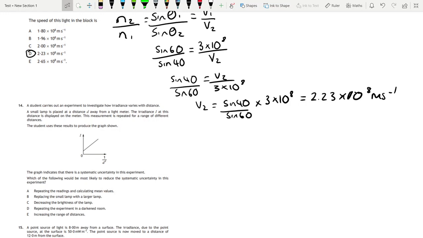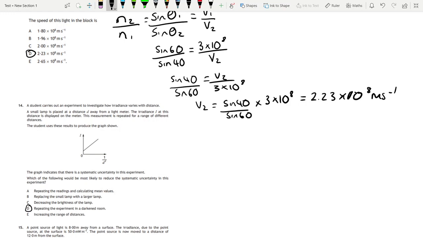So really what you want to do is something that will cause the biggest improvement in this experiment. And repeating doesn't get rid of your systematic uncertainties. It's something to do with the actual experiment itself. So the thing that you would need to change is basically the background light. So repeating the experiment in a darkened room is the thing that's most likely to get rid of the systematic